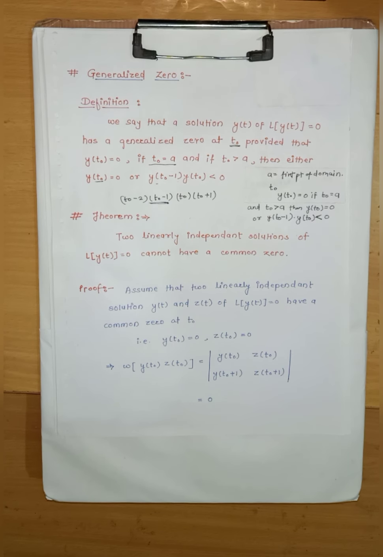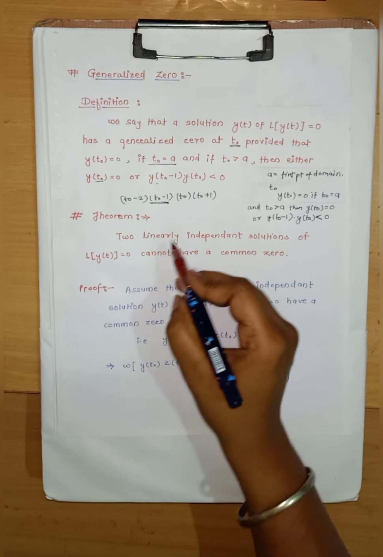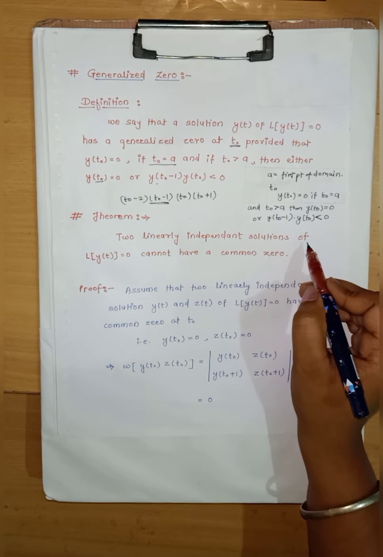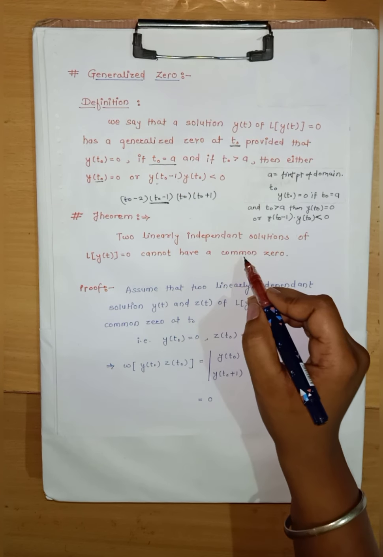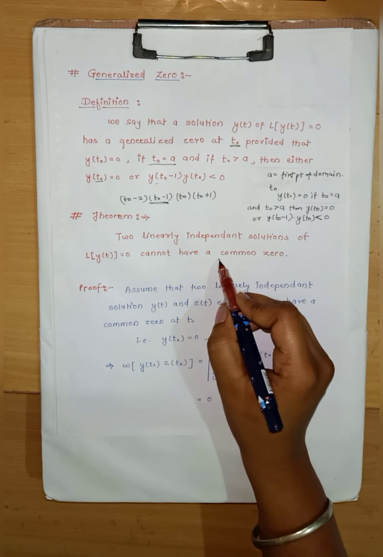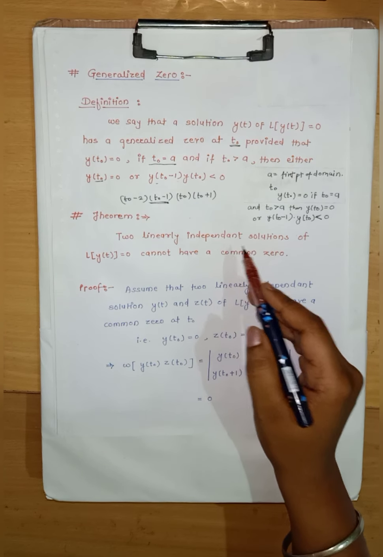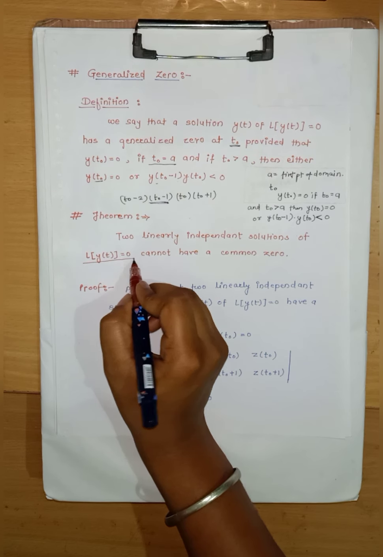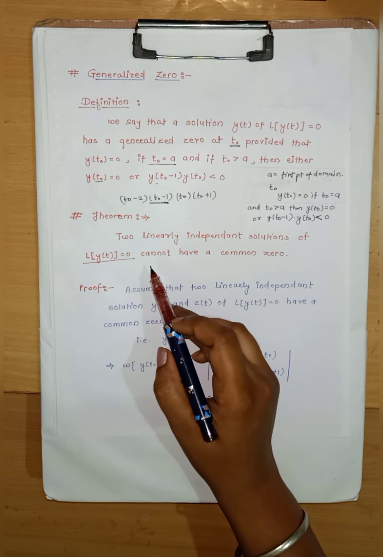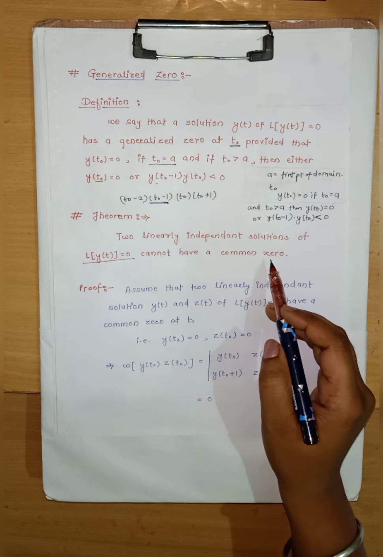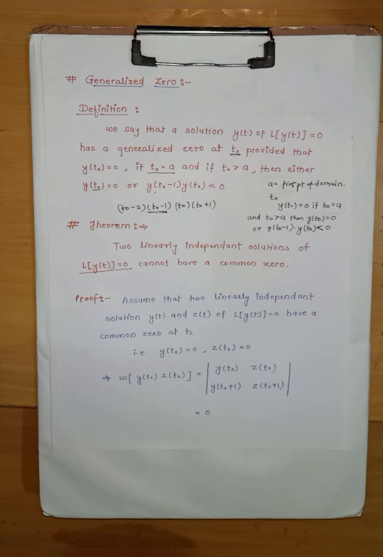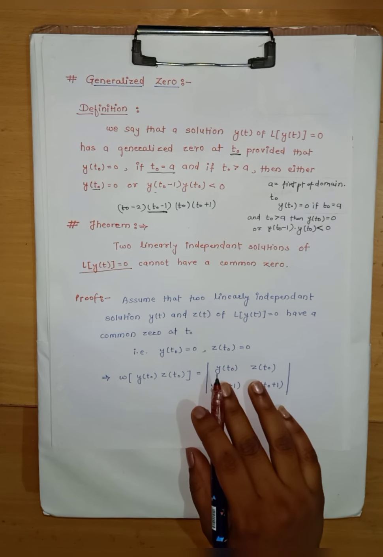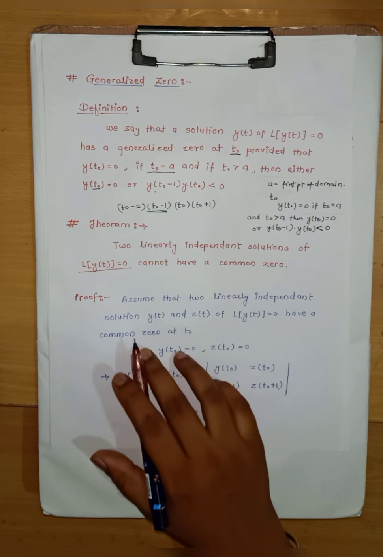Now we will proceed towards our theorem. What is the statement of the theorem? Two linearly independent solutions of L of y of t equals 0 cannot have a common 0. Two linearly independent solutions of L of y of t equals 0 are given, and it says that they cannot have a common 0. So let's prove this, and we will prove this by the contradiction method. So let's start the proof.